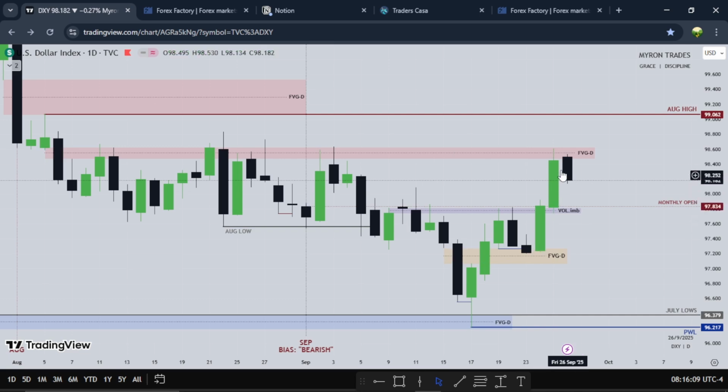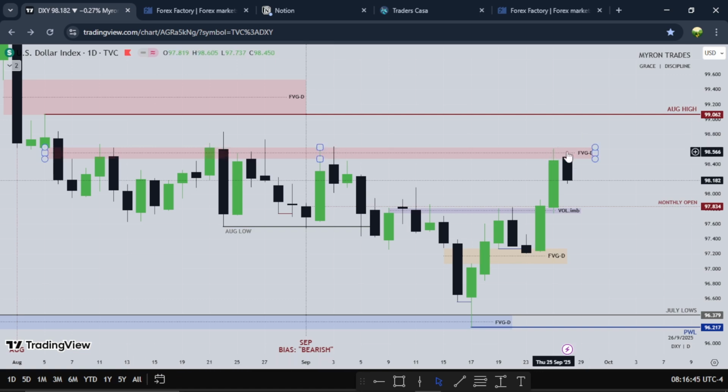So the last week of the month starts with this black candle, showing weakness on the dollar on Monday, and Tuesday showing weakness as well. Then Wednesday we see the dollar trade higher with a bullish green candle, showing strength in the dollar, right? Thursday we see the dollar show its strength again, trading higher, hitting this fair value gap. Price has been dabbling around this fair value gap since the previous month, August. Hit it here, here, here, and here. See reactions right from the fair value gap. Then Friday we trade lower.